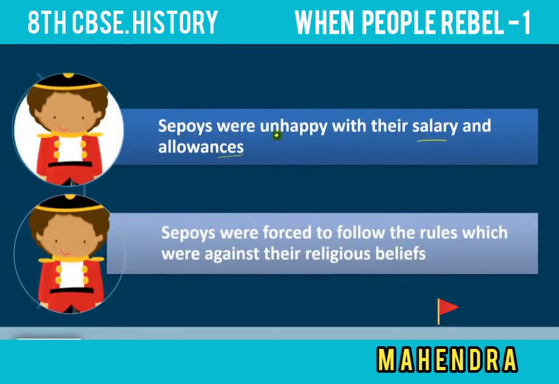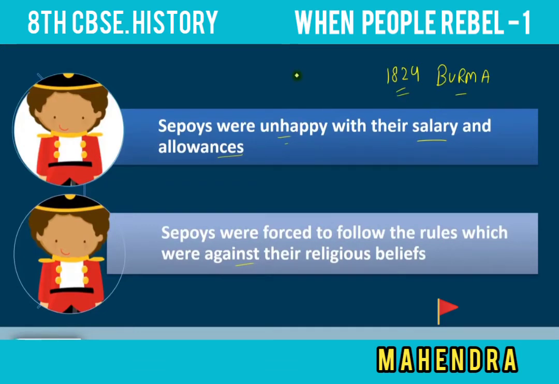Next, related to sepoys, the soldiers who worked in the British army were unhappy with their salary and allowances. Allowances means some facilities. Compared to British soldiers, Indians received very little salary, while British people received more. Sepoys were also forced to follow rules which were against their religious beliefs. Many Indian soldiers had their own religious beliefs.